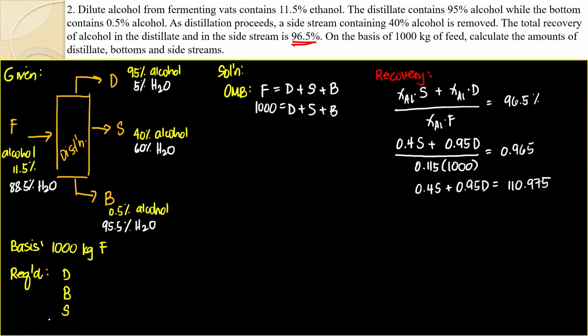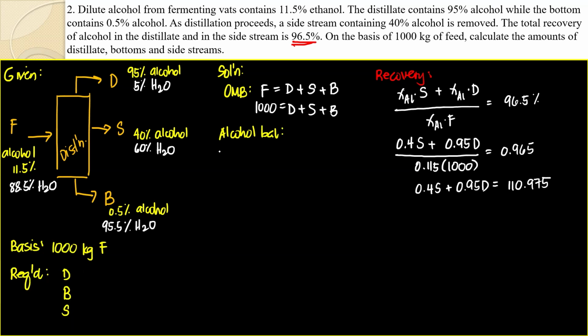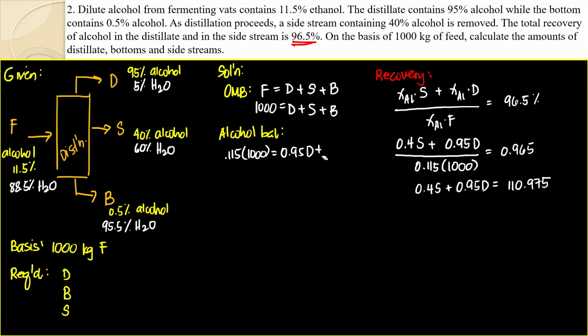So if we do the alcohol balance first, how much alcohol is in the feed? You know, 0.115 times 1000 is equal to 0.95 D plus, raise ko konti masyado mataas. Para lang hindi ako keep on erasing.